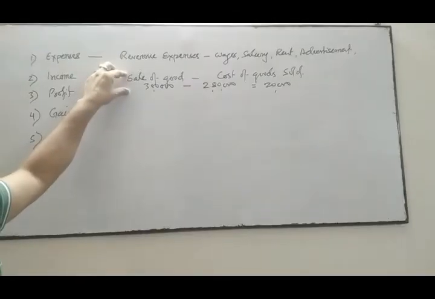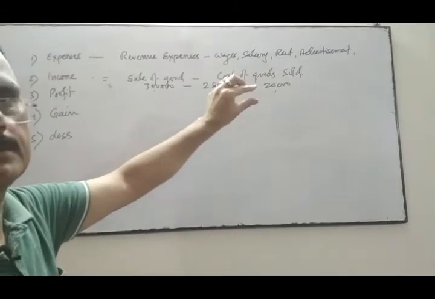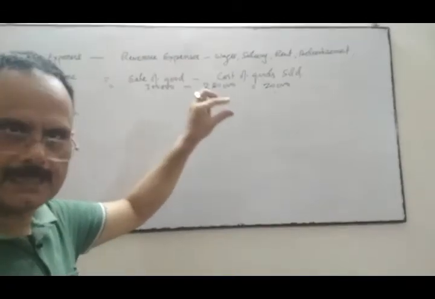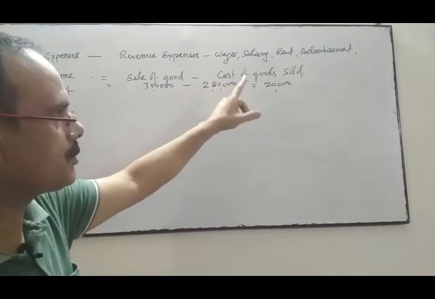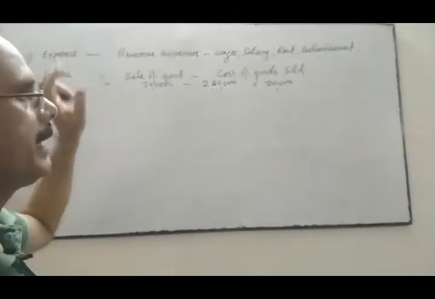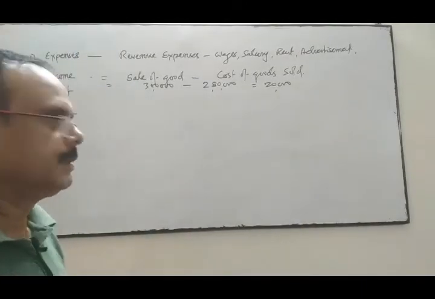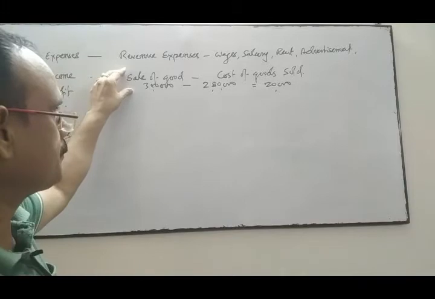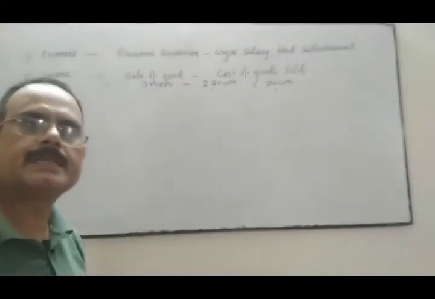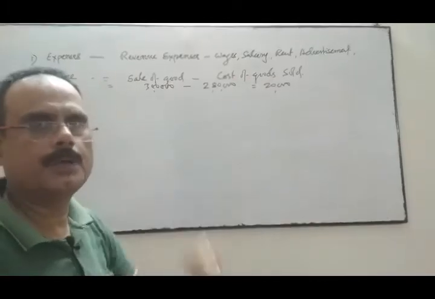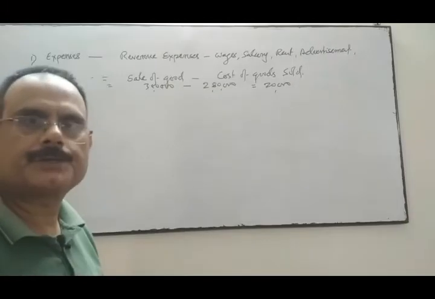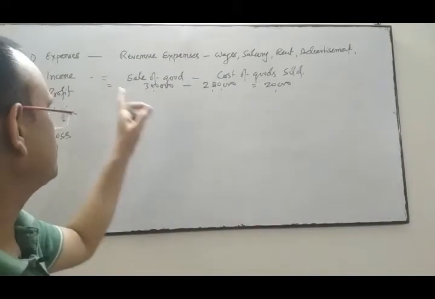Amount received from the sale of goods or services of a particular accounting period minus cost of goods sold is called income. So the amount received from the sale of goods or services, when it is matched with the cost of goods sold or cost of manufacture or cost of production, is called income.